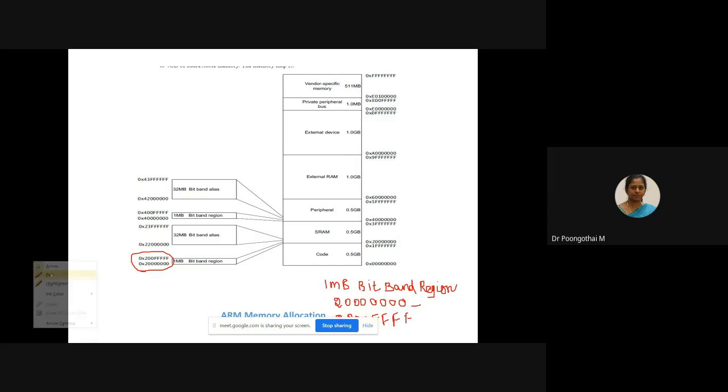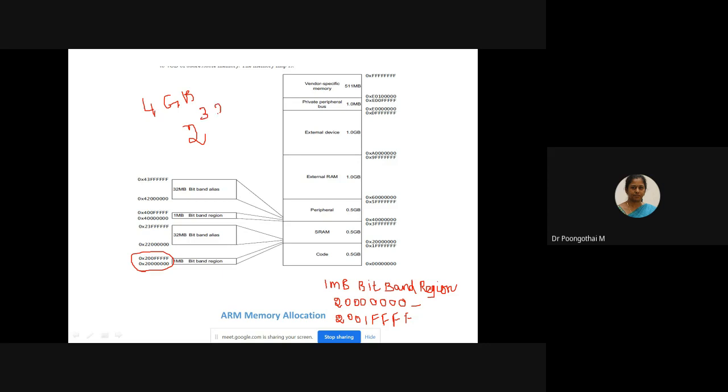First I will explain the memory structure of your ARM Cortex M4. It has 4 GB of memory, that is 2 power of 32, so your address bus size is 32. 2 power of 32 is 4 GB, so it is capable of addressing 4 GB memory. It is divided into different regions: code region, data region, peripheral region, external RAM, external device, private peripheral bus, vendor specific memory.